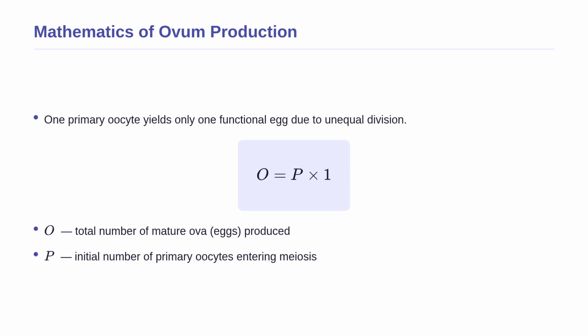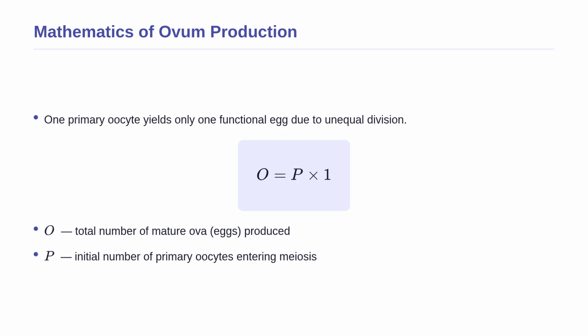Having seen how males produce gametes, let us now examine the mathematics of female gametogenesis. The formula for ovum production is O equals P times 1. Conceptually, oogenesis is fundamentally different from spermatogenesis because the division of cytoplasm is highly unequal. The body ensures that the single surviving egg retains almost all the cytoplasm and nutrients needed to support a developing embryo. In this equation, the variable O represents the total number of mature ova, or eggs, produced.